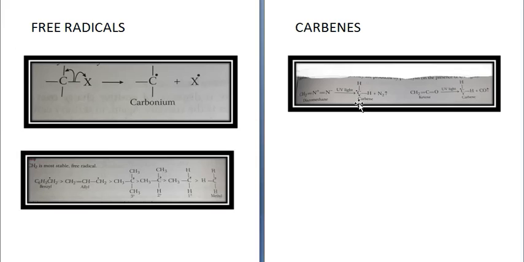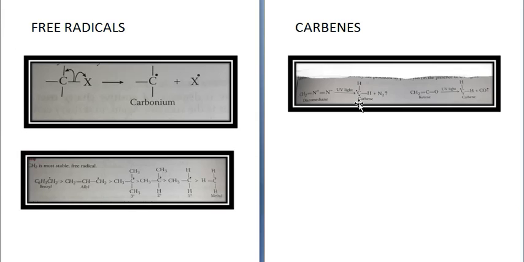Carbenes are of 2 types, singlet carbenes and triplet carbenes. Singlet carbene is sp2 hybridized and the non-bonded electrons exist in the same orbital, and they are unstable. And triplet carbenes are sp hybridized and the 2 non-bonded electrons exist in different p orbitals. So they are more stable than singlet carbene.